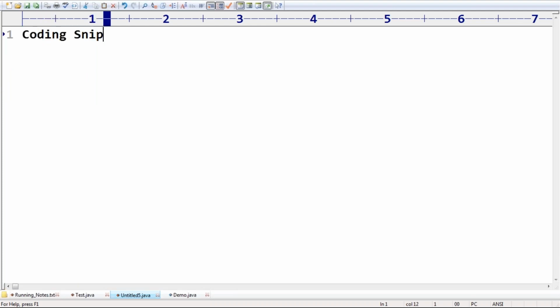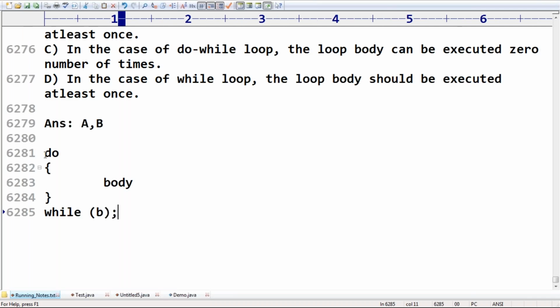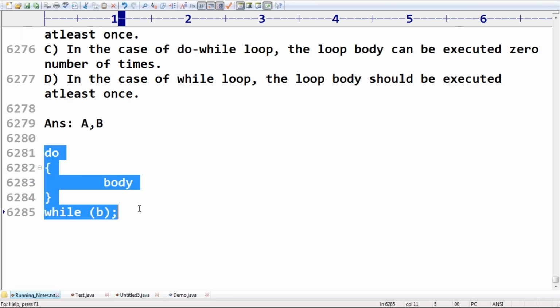Please confirm. In the case of do while, curly braces are mandatory or optional? That's my doubt.